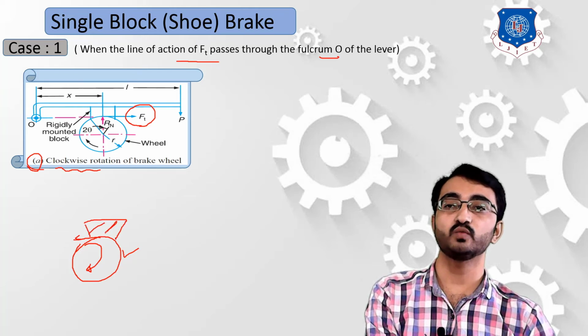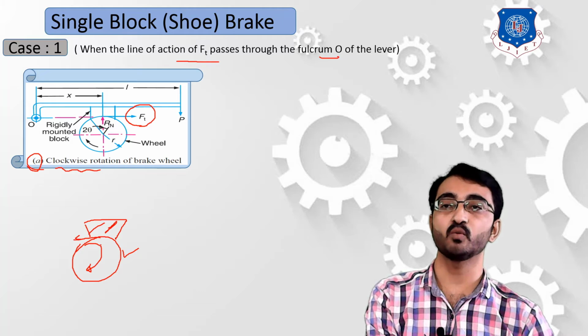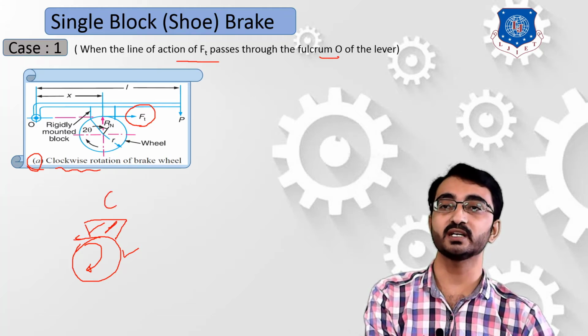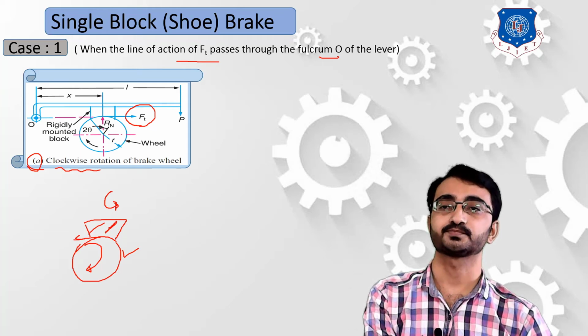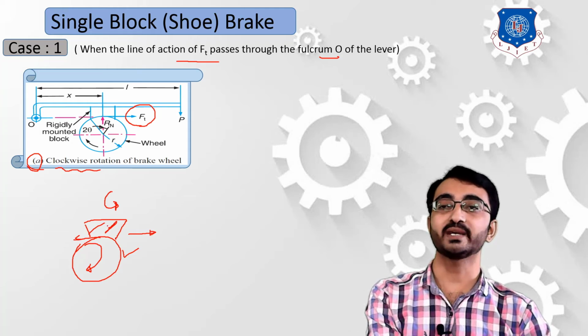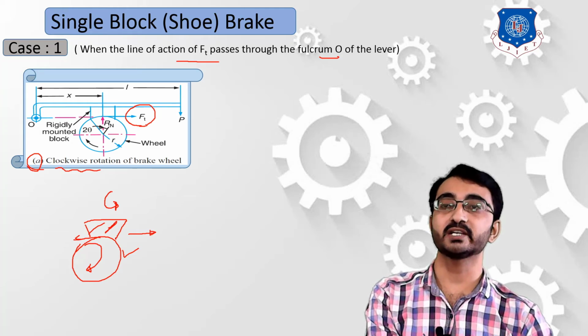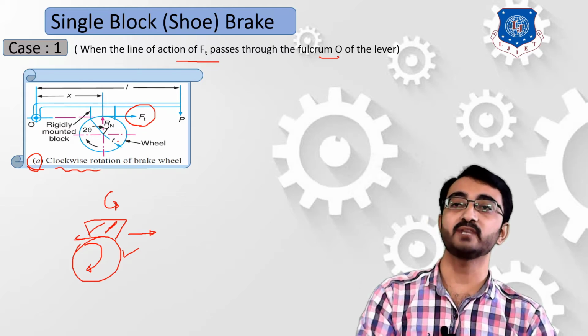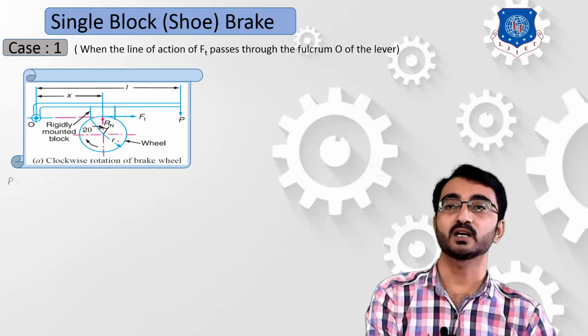Now this shoe will be facing in the opposite direction of motion, so if we consider that the wheel is rotating in a clockwise direction, we can assume that this shoe is rotating in an anti-clockwise direction. Due to the anti-clockwise rotation of this shoe, the frictional force developed at the contact surface will be in this direction. In this way we can identify the direction of the frictional force. Now to derive the equation, we have to consider the components of forces.